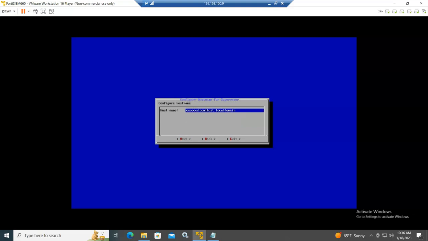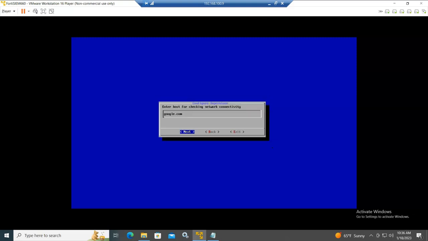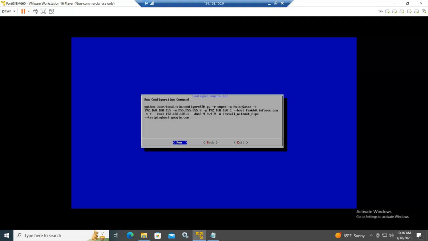So you have to change the host name, make it a fully qualified name. So we can make it like this, .infosec.com. Next, and then it will use any external host like google.com. You can change this if you want, to make sure the connectivity is working fine. So make sure you have connectivity to the internet, and then next.